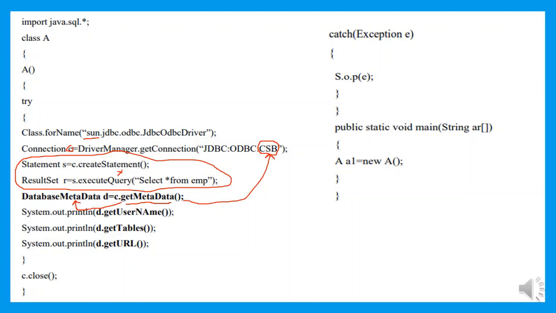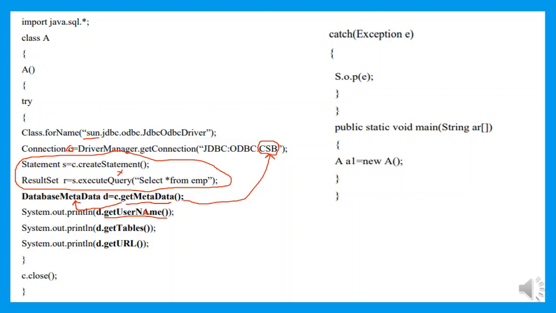Now I want to retrieve the username assigned to this database while creating the database. In order to retrieve the username assigned to the database, we will make use of a method called getUserName. The getUserName is a method which is used to retrieve the username assigned to the database. This is a method belonging to the DatabaseMetaData interface.